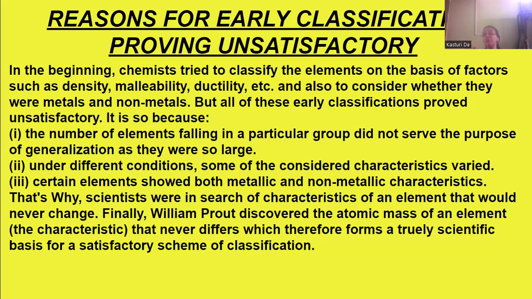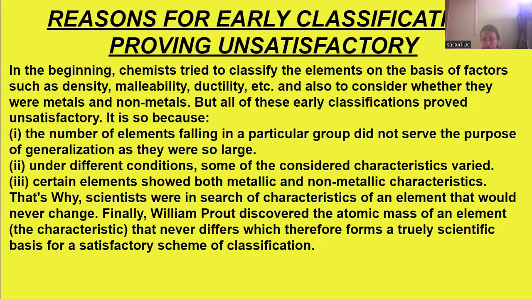Finally, William Prout discovered the atomic mass of an element. He found that atomic mass is a characteristic of an element on which the classification can be done. It never differs, which therefore forms a truly scientific basis for a satisfactory scheme of classification.